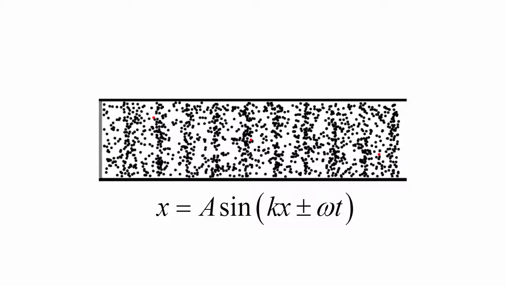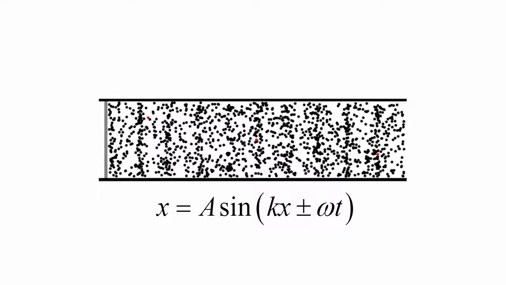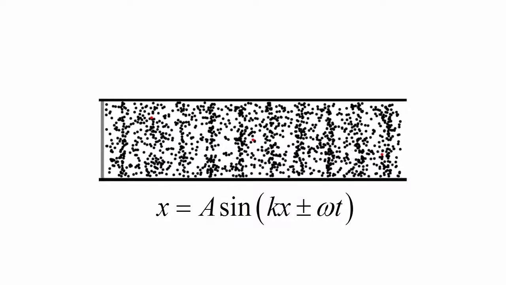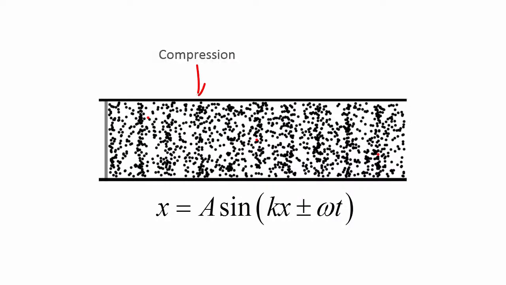An oscillating source creates periodic regions of compressions and rarefactions in the air column. Compressions are regions where there is a high density of particles, and rarefactions are regions where there is a low density of particles relative to the average density of the air in the column. The distance between successive compressions or successive rarefactions is equal to one wavelength of the wave.